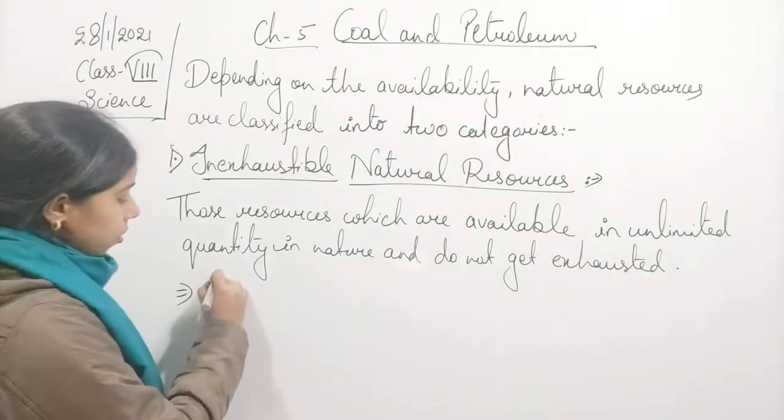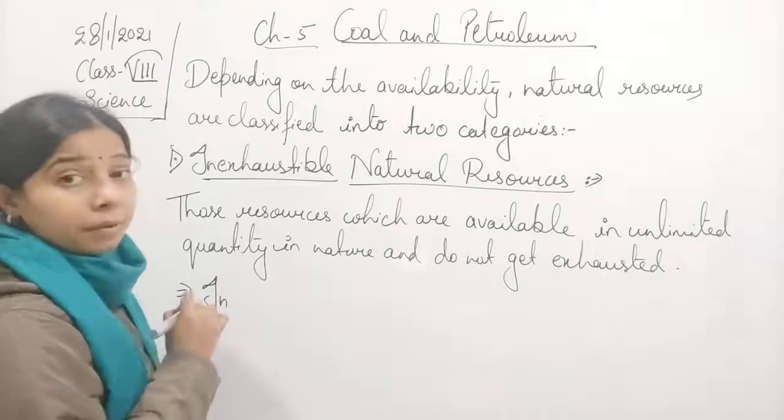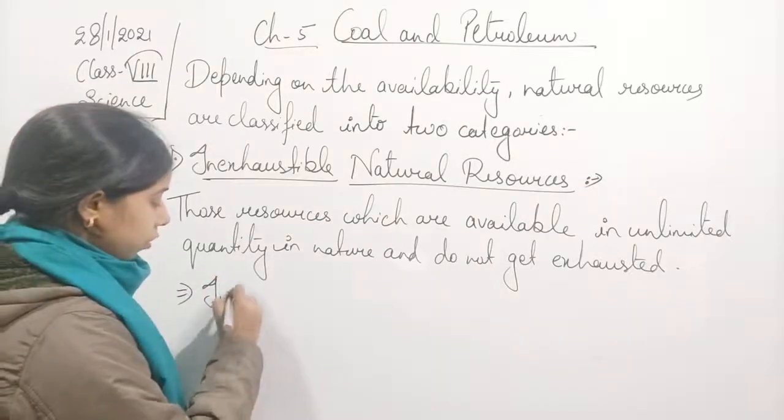Inexhaustible natural resources are also called renewable natural resources. Renewable.